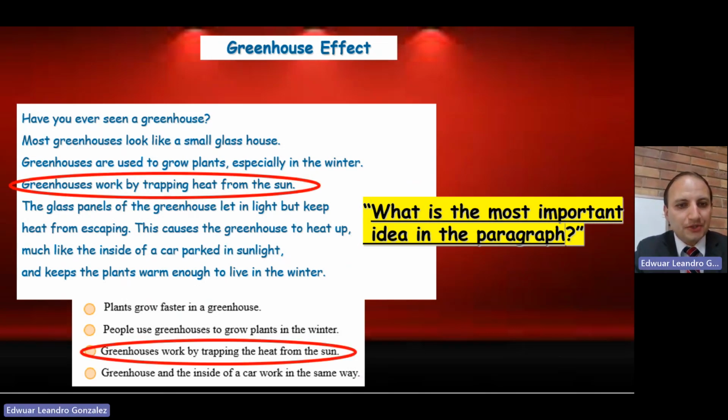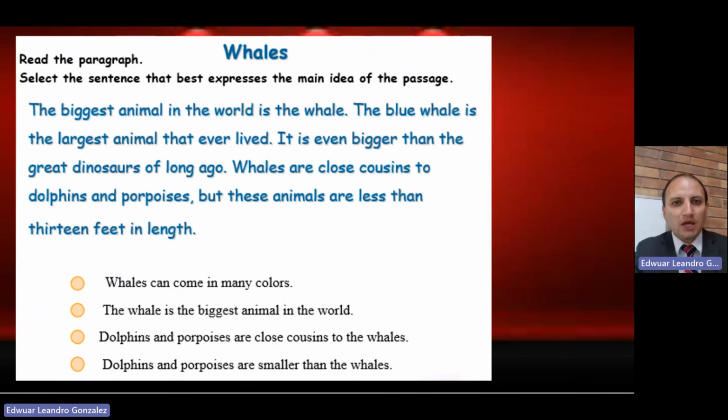We can see here in this case that the main idea of this text is that greenhouses work by trapping heat from the sun. This is the most important part. If you read the rest of the text, it's going to be just details. Ice cream, and different flavors of ice cream, is not the cone, so be careful with that. Well, let's try with this text about whales.